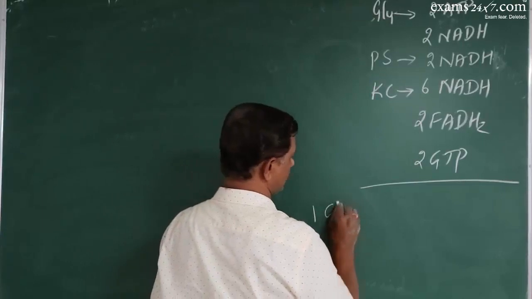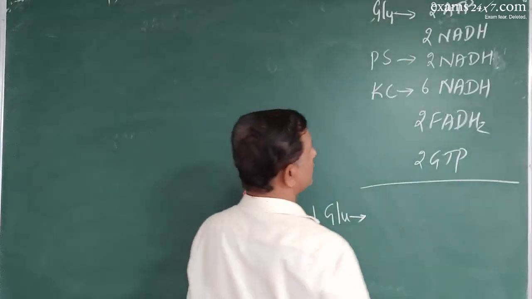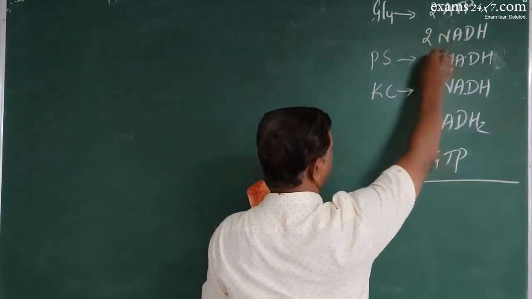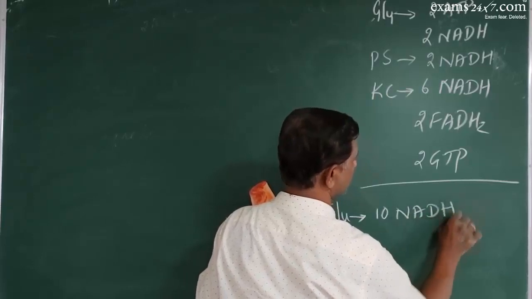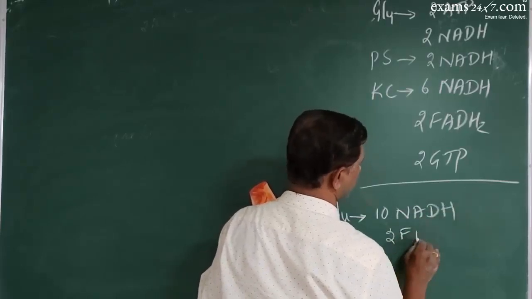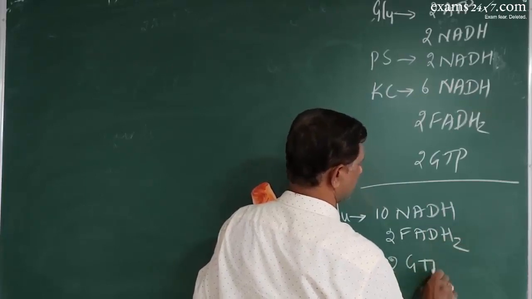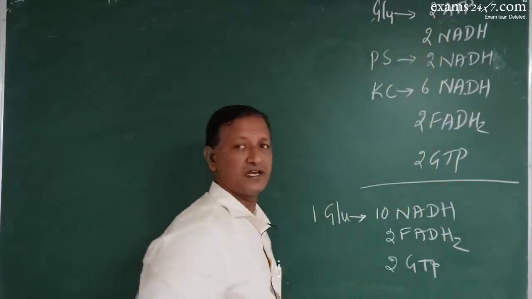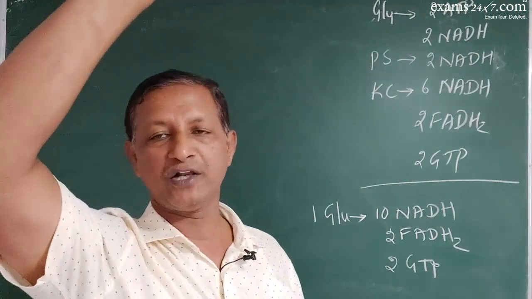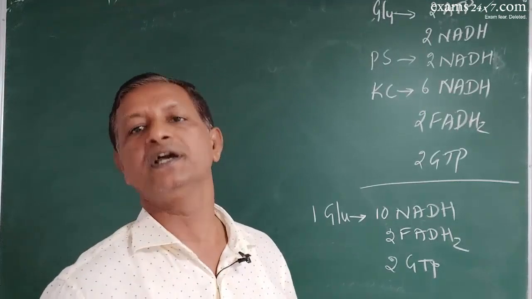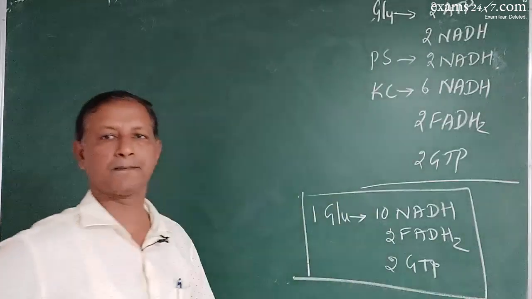So one glucose molecule at the end of aerobic respiration produces 2, 4, 10 NADH molecules, 2 FADH molecules and 2 GTPs. This we do not consider because it has been used up in transferring the pyruvic acid from cytoplasm into the matrix. Now this is what you should remember.